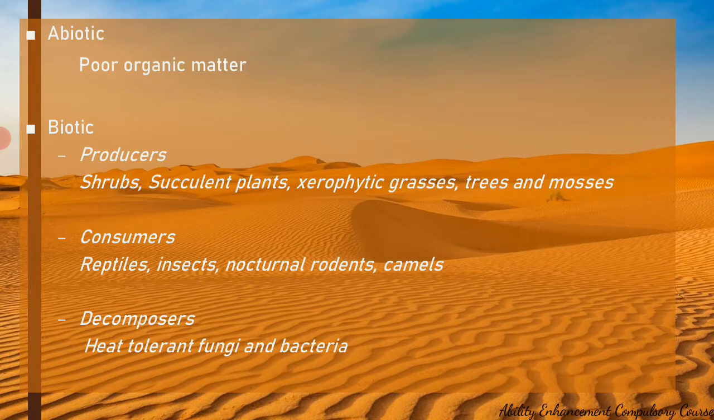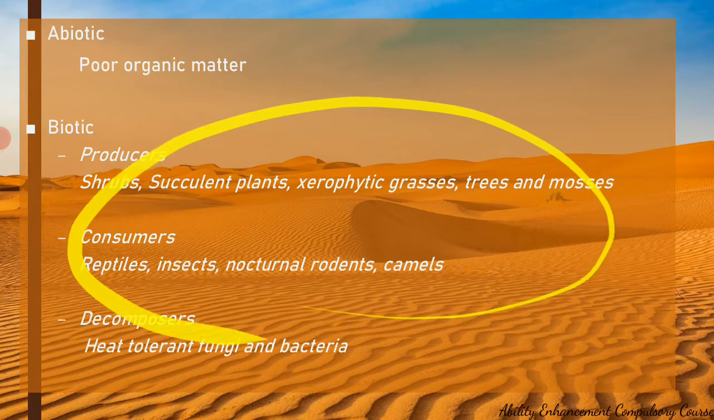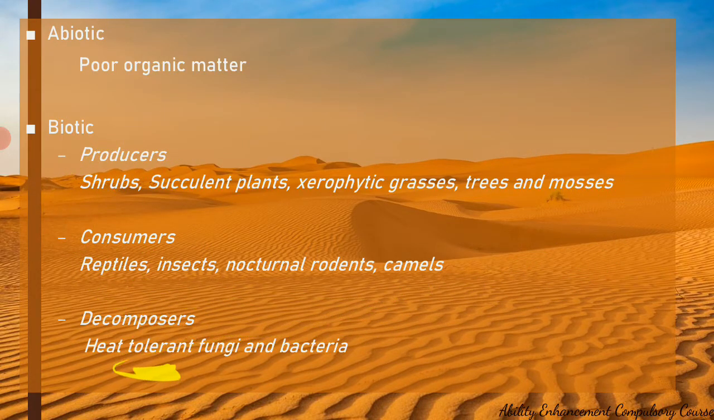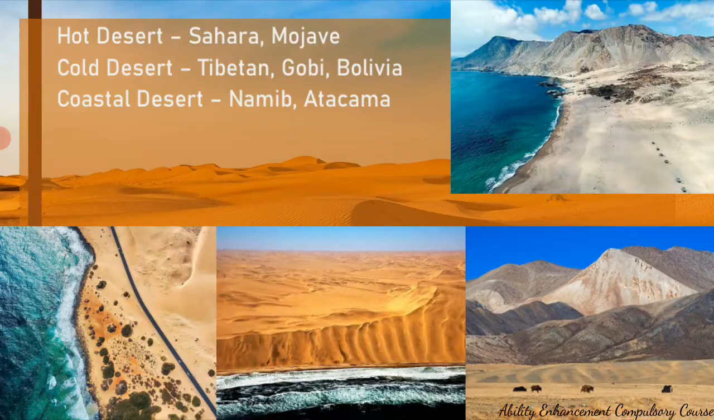And the decomposers are also poor, because the organic matter is poor, so the decomposer population is also less. Mainly there are species of thermophilic bacteria and thermophilic fungi, or heat tolerant fungi and bacteria. Heat tolerant is what we call thermophiles, those which are able to survive in very hot conditions. So these are the different types of abiotic and biotic components found in a desert ecosystem.